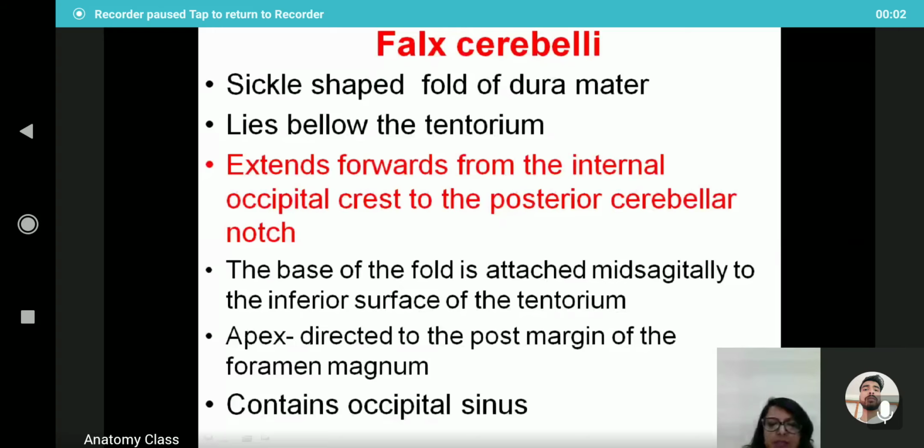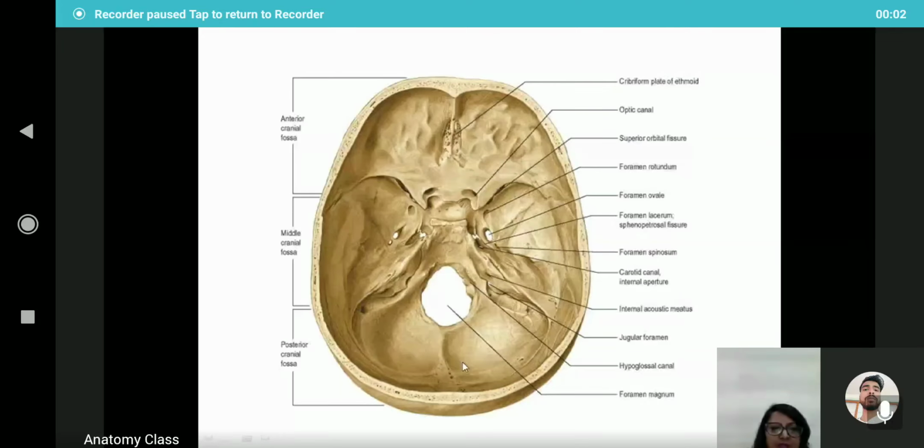So the next structure is the falx cerebelli. It is the sickle-shaped fold of the dura mater, lies below the tentorium cerebelli and extends forward from the internal occipital crest to the posterior cerebellar notch. So this is the internal occipital crest, and this is the posterior cerebellar notch somewhere here.